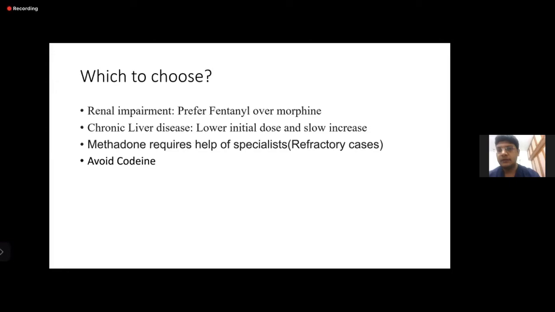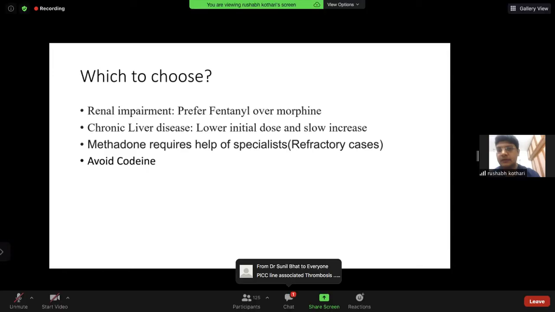Which drug to choose, especially in special populations: in renal impairment, you prefer fentanyl over morphine. In chronic liver disease, you start with a lower dose and you increase it slowly. Methadone requires help of specialists, because once we change from morphine to methadone, the equianalgesic dose is not quite uniform as with other opioids. So transformation from methadone to morphine or morphine to methadone requires help of specialists, or it requires some experience. Codeine should be avoided for pain management.